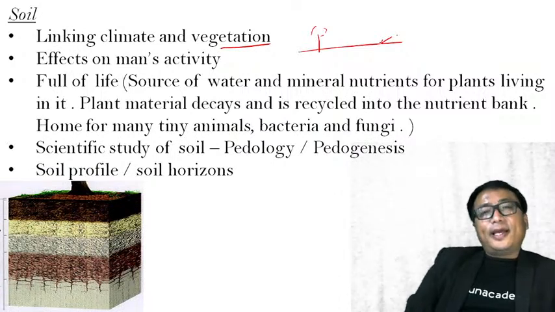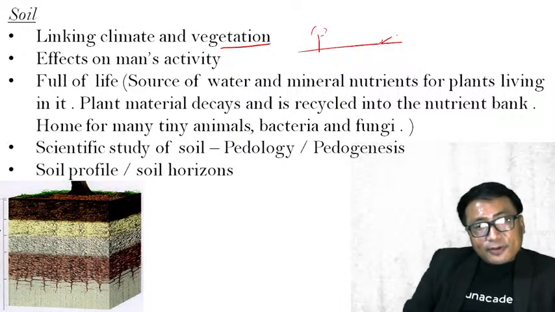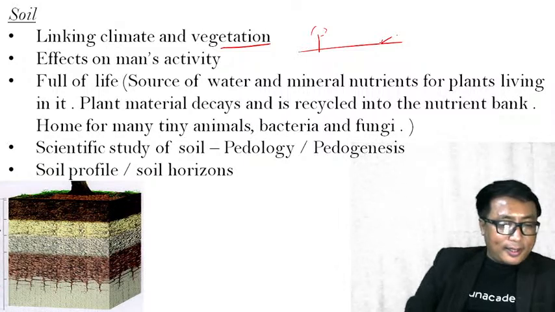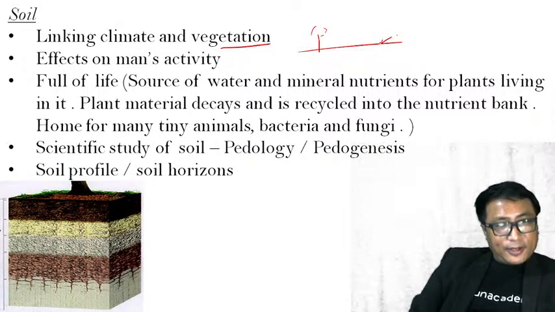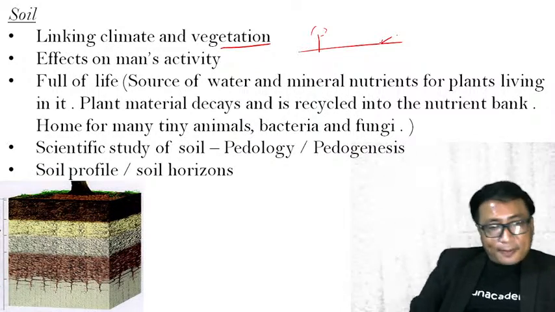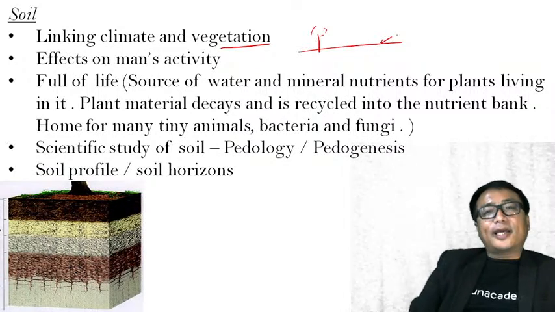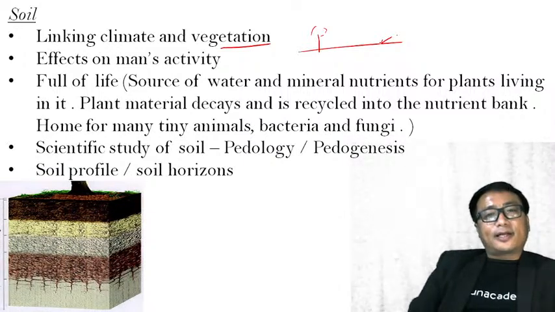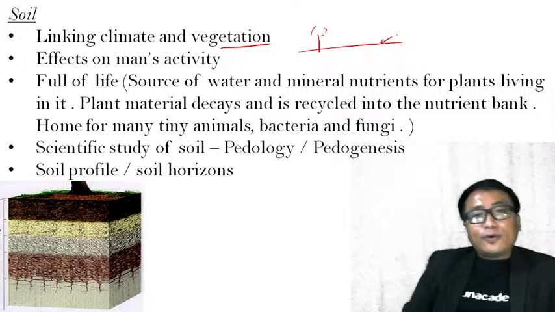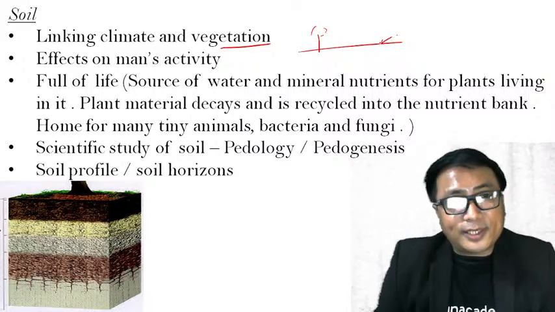Which means climate is responsible for the type of soil. Now the soil is also responsible for the type of vegetation. Vegetation and climate are again interrelated. Therefore, that is how soil links climate and vegetation. They are all interdependent.